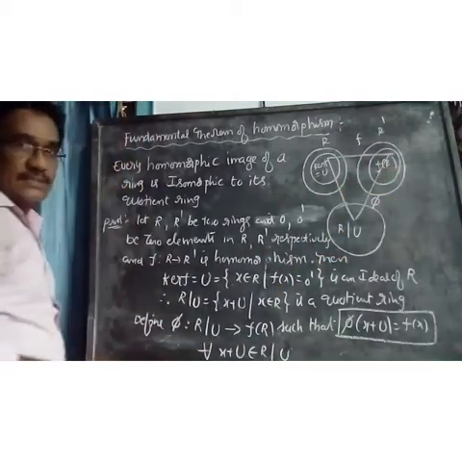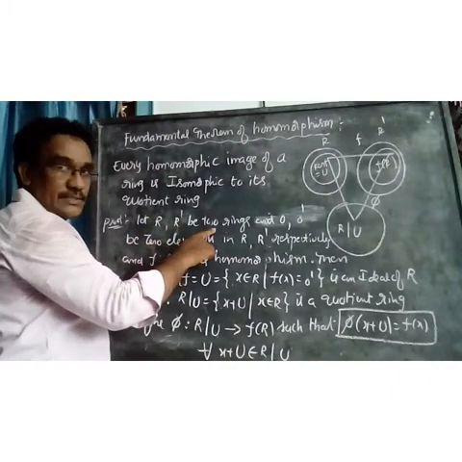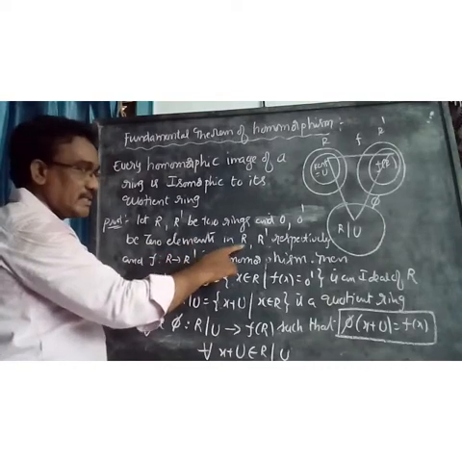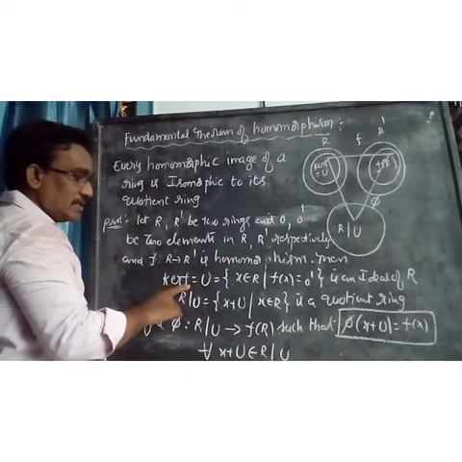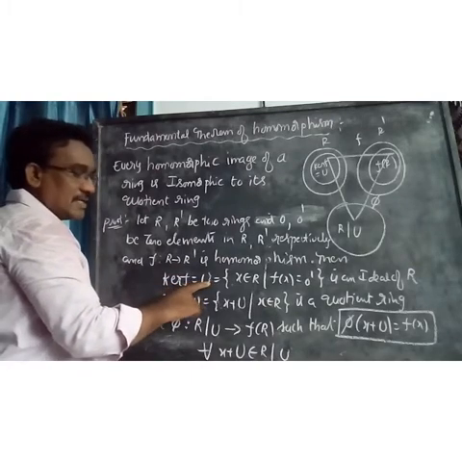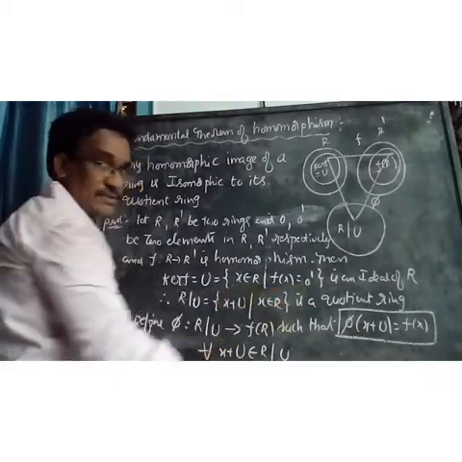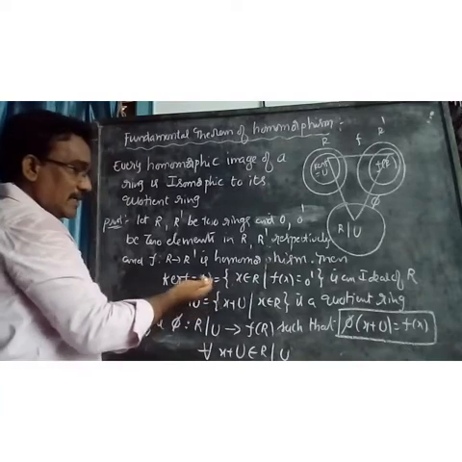Therefore, what is the hypothesis? Let R, R dash be two rings. 0, 0 dash are the zero elements in R and R dash respectively. F is a mapping from R to R dash. Then we know the kernel F, which I take as U. What is the kernel F? It is the set of X belonging to R such that F of X equals 0 dash. We know that kernel F is an ideal of R. I take this as U.